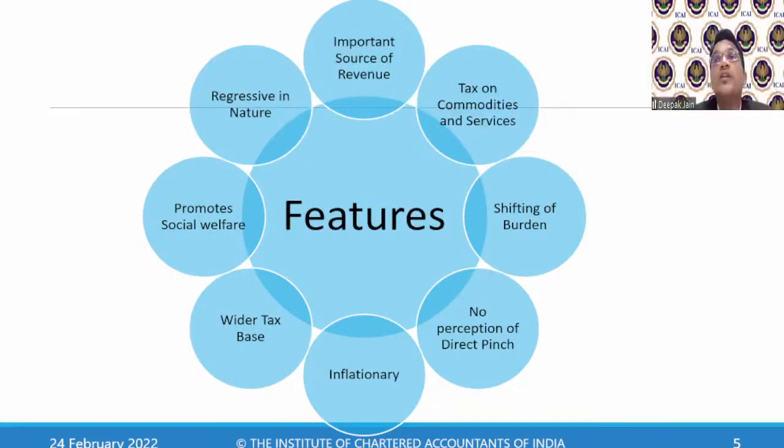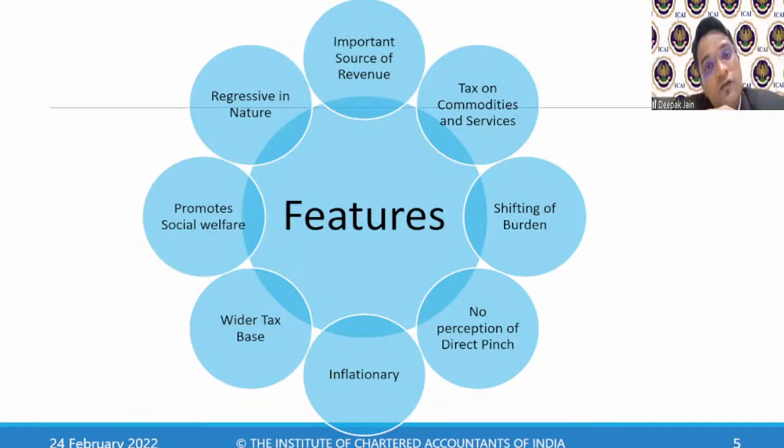So if I provide my service interstate or I sell goods interstate, it will be IGST itself. It will not differ. It will be IGST, but the rate will differ. So that's the reason it is a tax on commodities and services. The nature of tax will remain the same. The rate will change. It is shifting of burden.